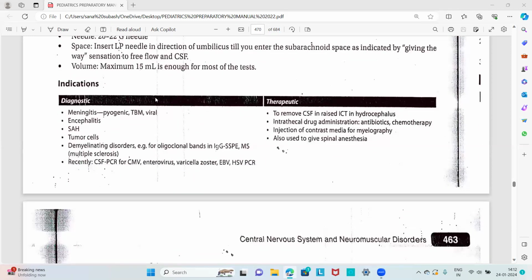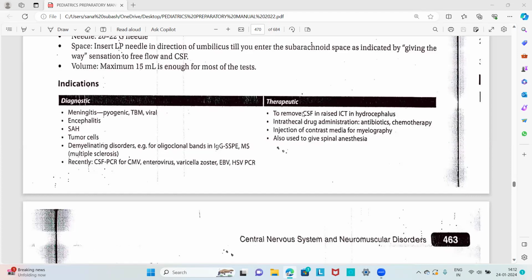Indications for lumbar puncture: both diagnostic and therapeutic indications are there. For the diagnostic indication, in meningitis like pyogenic, tubercular, and viral meningitis, we have to go for lumbar puncture. Then encephalitis, subarachnoid hemorrhage, tumor cells, and demyelinating disorders like oligoclonal bands in IgG, SSPE, and multiple sclerosis. Recently, it is also used for CSF PCR for cytomegalovirus, enterovirus, varicella zoster, Epstein-Barr virus, and herpes simplex virus.